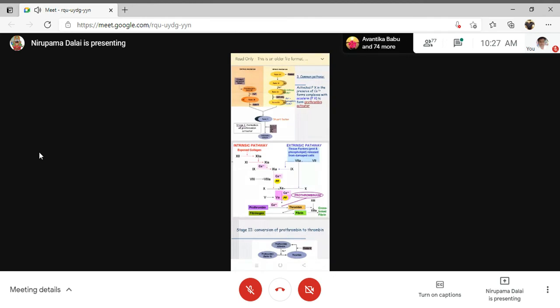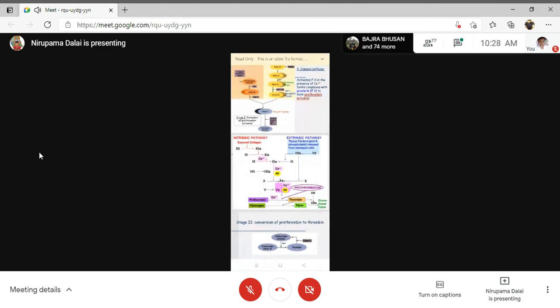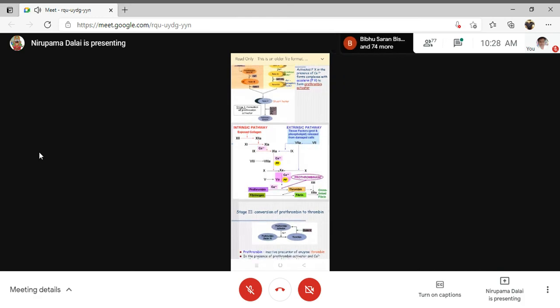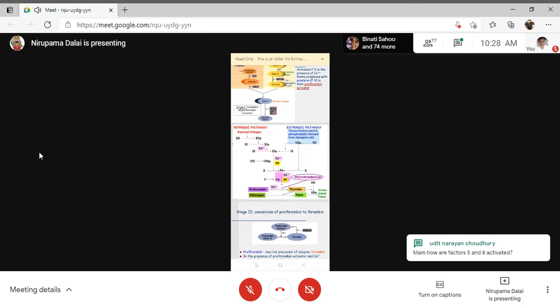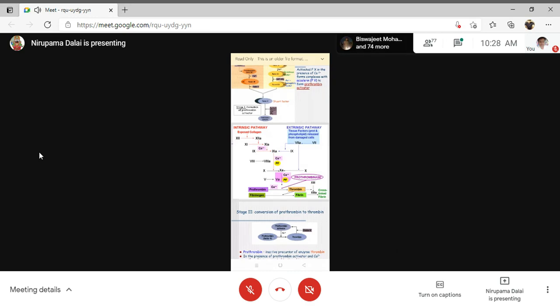Now the process is the same. Once you get activated factor 10, in both the intrinsic as well as the extrinsic pathway, the second process is the same. Activated factor 10 plus activated factor 5 plus calcium plus phospholipids will form the prothrombin activator. Clear? Did you get my point? Yes, ma'am. The prothrombin activator has to be formed by two pathways, the intrinsic pathway as well as the extrinsic pathway.